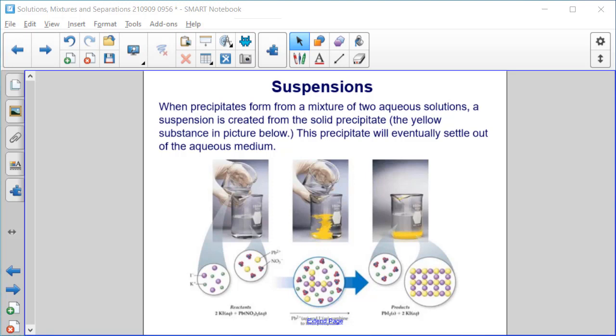Another example of a suspension that you're familiar with from previous studies is the formation of precipitates. When precipitates form from a mixture of 2 aqueous solutions, a suspension is created from the solid precipitate. In the beaker below, you can see as we combine these 2 colorless aqueous liquids, we form this yellow precipitate, okay? And it is a suspension. Eventually, it will settle out down at the bottom of the beaker of the aqueous medium.